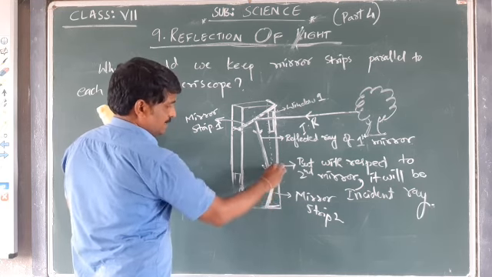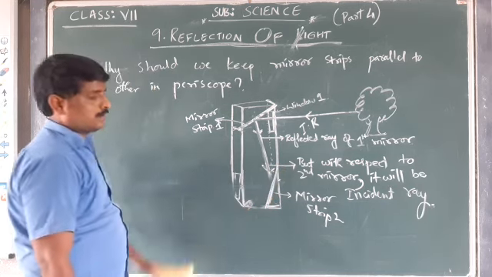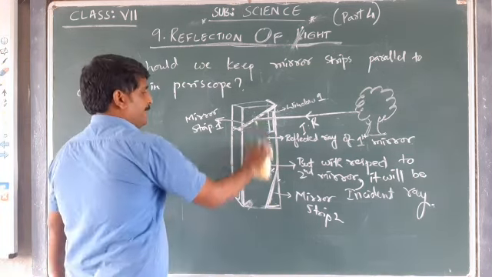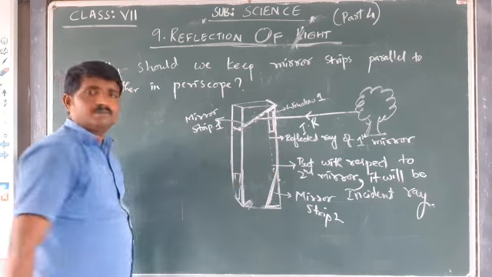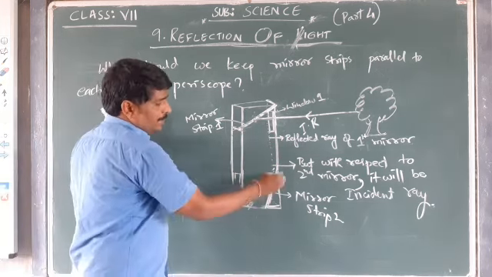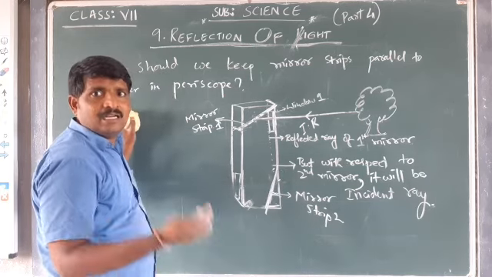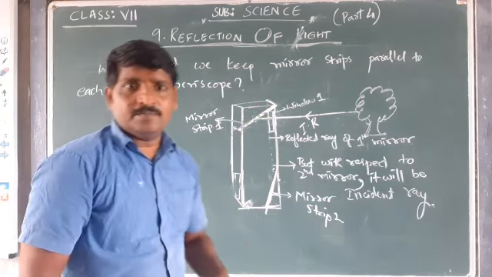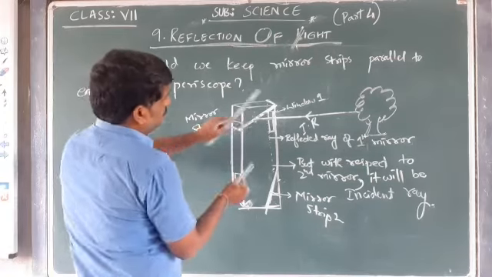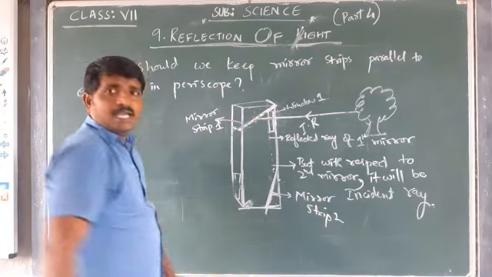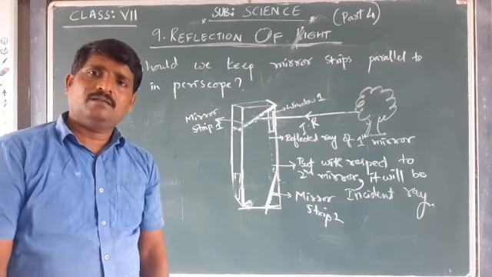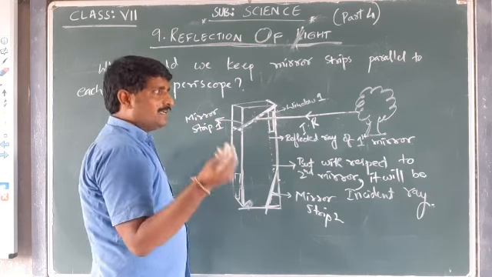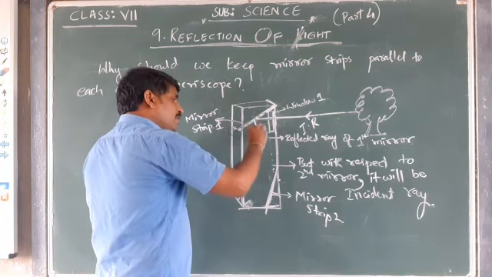suppose it is like this. If it is like this, two things can happen. If the mirror strips are not parallel, like this, this is one mirror strip and this is another mirror strip which is not parallel. What is going to happen? Two things may happen. The incident ray may not reach the mirror.